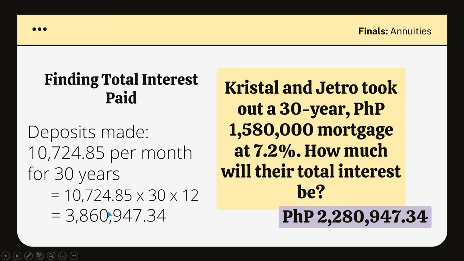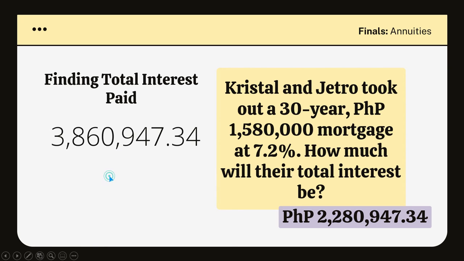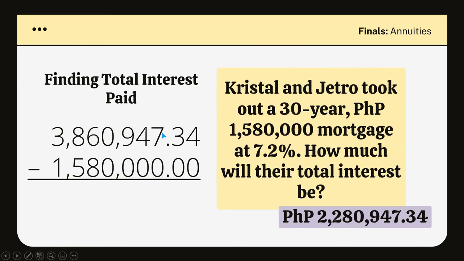So therefore, Crystal and Jethro paid a total of 3,860,974 pesos and 34 centavos. Therefore, we're going to take away the original amount that we loaned, like so. After a few mathematical calculations, that would be equivalent to 2,280,947 pesos and 34 centavos.